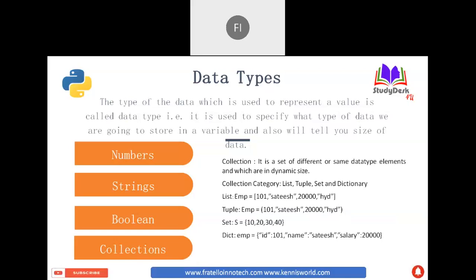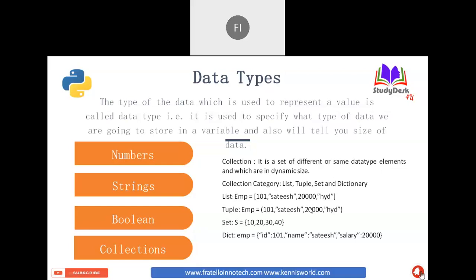Collections are nothing but storing multiple values, like arrays. We have different types of collections, and later on we'll discuss them in detail. But remember, a collection is a set of values. Overall, these are the four data types available in Python: numbers, strings, boolean, and collections.